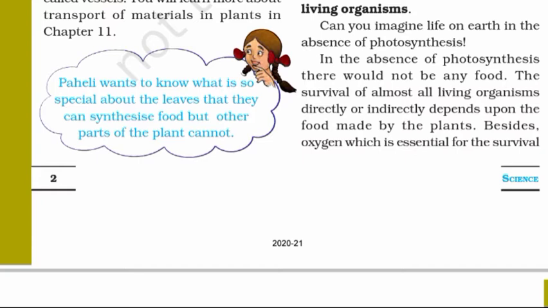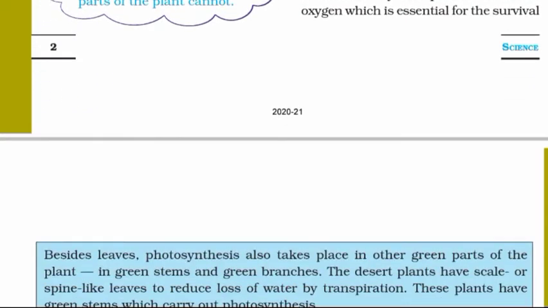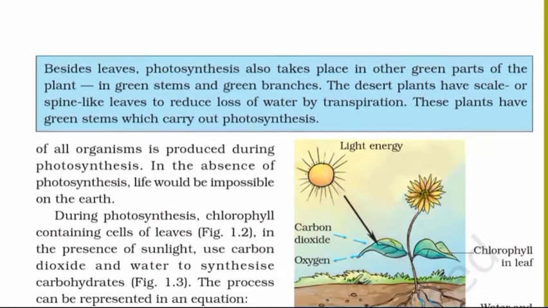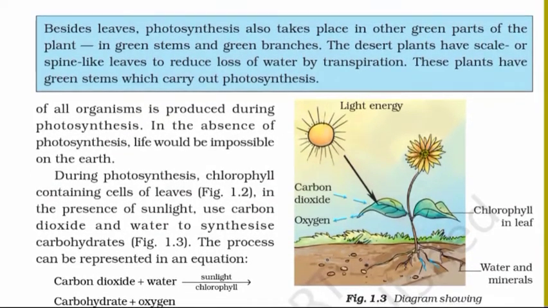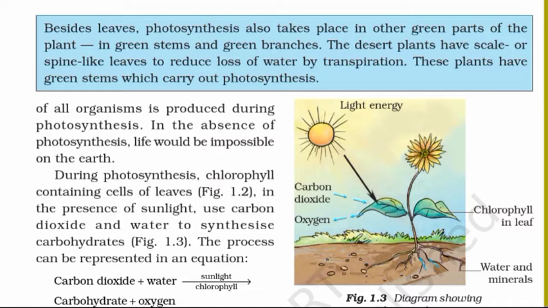Besides, oxygen, which is essential for the survival of all organisms, is produced during photosynthesis. Page 3. In the absence of photosynthesis, life would be impossible on the earth. Besides leaves, photosynthesis also takes place in other green parts of the plant, in green stems and green branches. The desert plants have scale or spine-like leaves to reduce loss of water by transpiration. These plants have green stems which carry out photosynthesis.